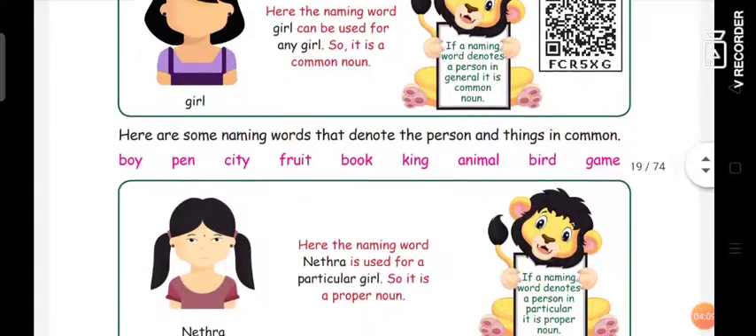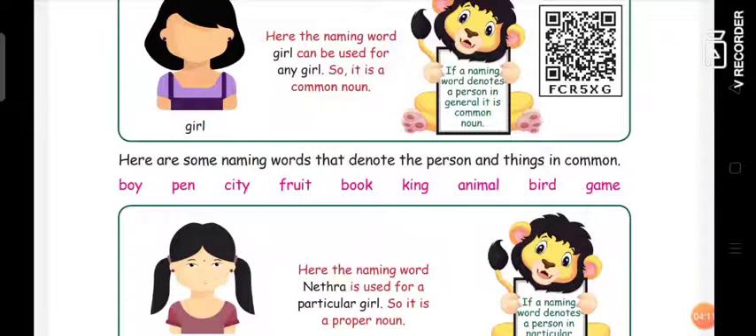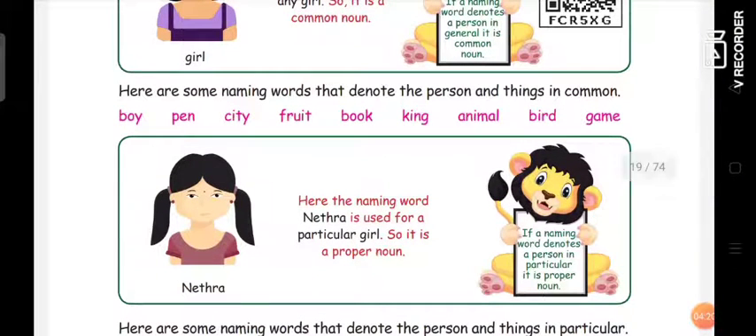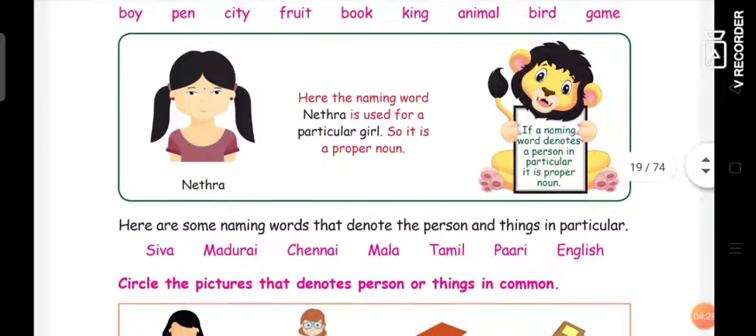Okay, so I think you understand common noun and proper noun. A common noun is a word which denotes a person or thing in general, whereas a proper noun denotes a person or a thing in particular. It will specify the particular name. So here are some naming words that denote the person and thing in particular. Below they have given some proper nouns.